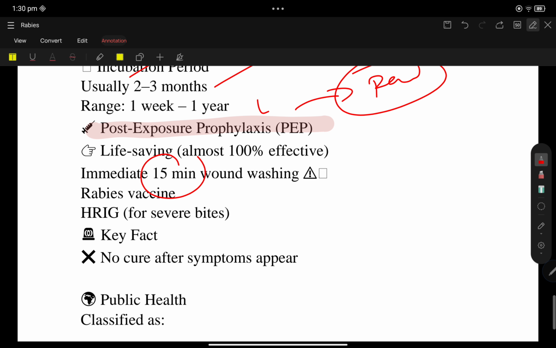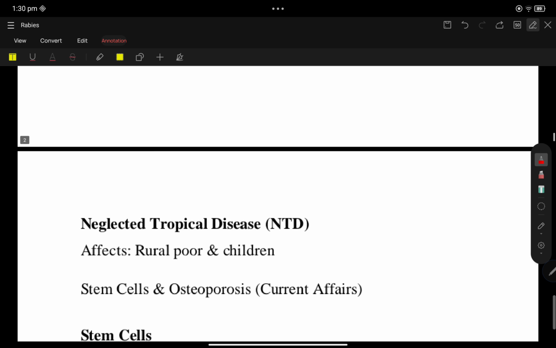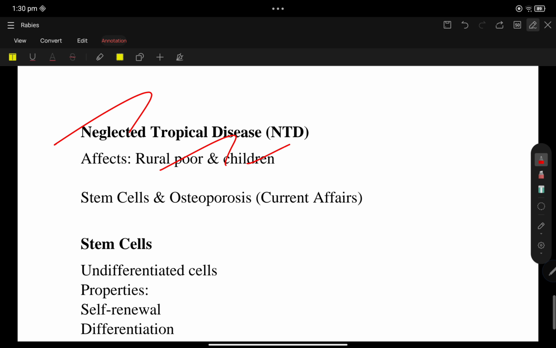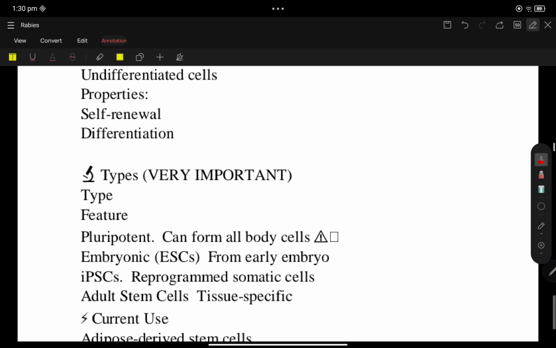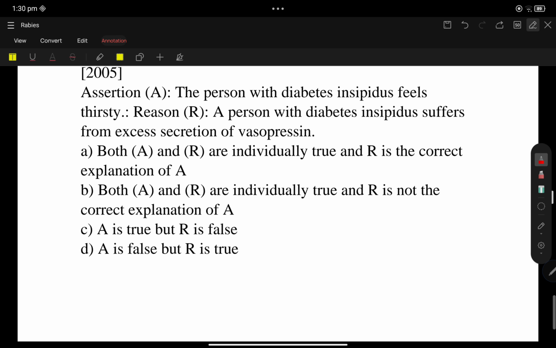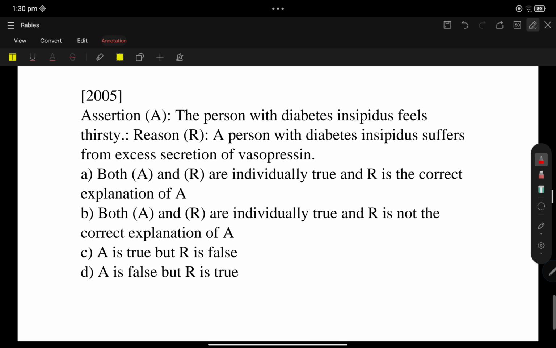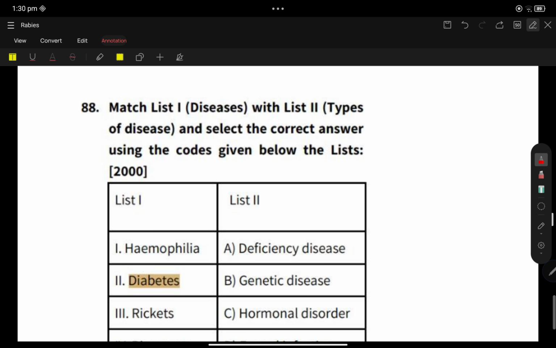And that too immediately, within 15 minutes. Immediately after the bite, the wound is washed, and the rabies vaccine is given. So the HRIG and vaccine are given. Okay, fine. Finally, there is no cure after symptoms appear. Okay, so it is a neglected tropical disease affecting rural poor children. So it seems to be a recalling session. Okay, let us have some PYQ discussion and model questions with respect to rabies.